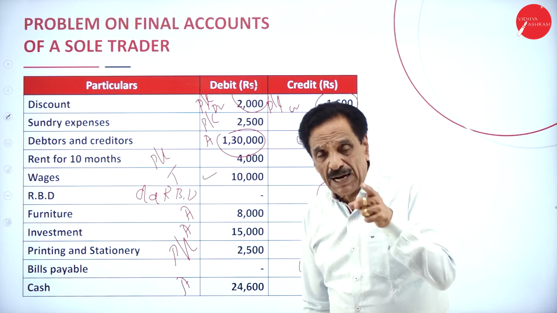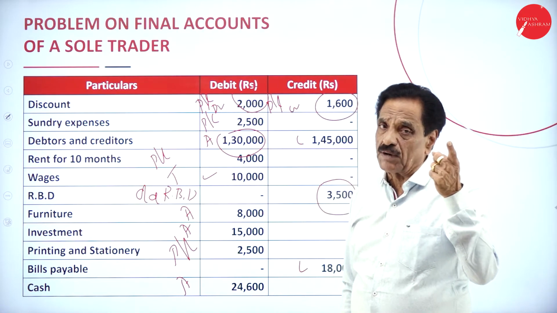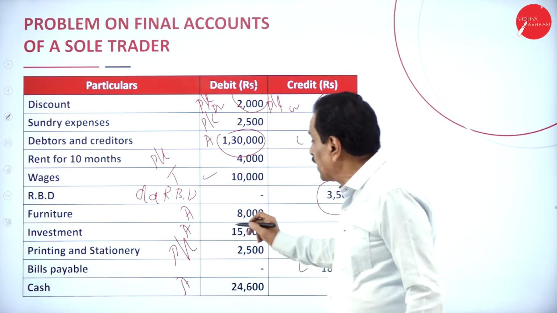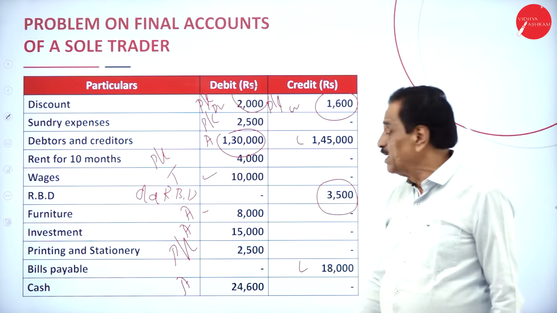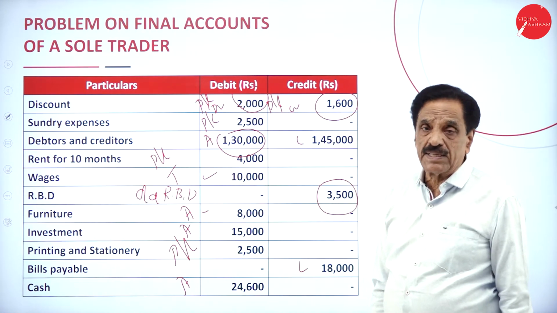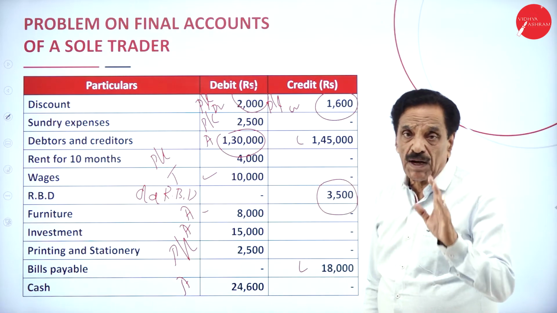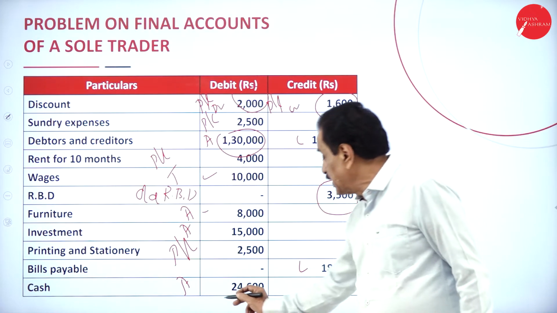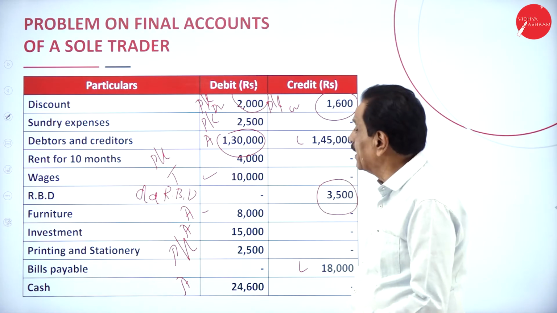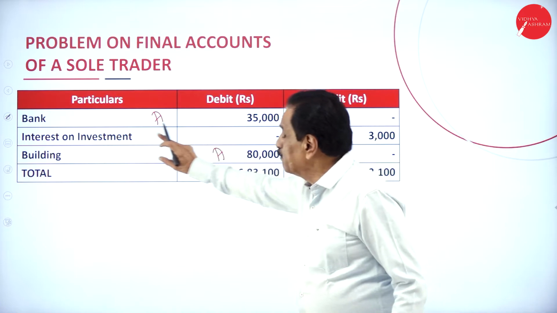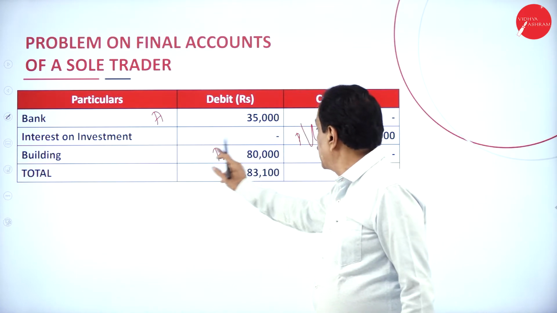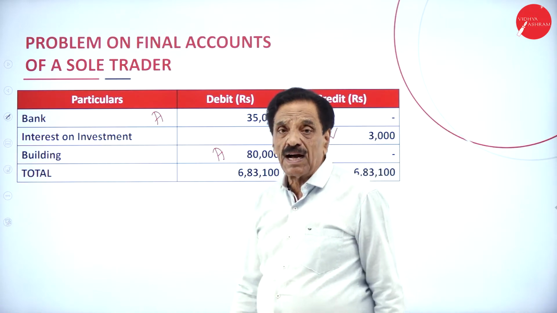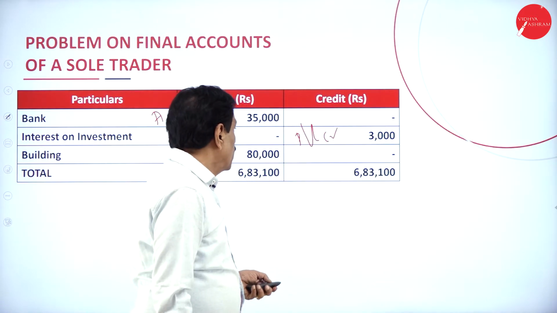RBD means old RBD. What's the formula? Bad debt plus new RBD minus old RBD. I will repeat: bad debt plus new RBD minus old RBD. Furniture, asset side of the balance sheet. Investment, asset side of the balance sheet. Printing and stationery, profit and loss account. Bills payable, liability side of the balance sheet. Cash, asset side of the balance sheet. Bank means cash at bank, asset side. Interest on investment, profit and loss account, credit side. Building will come on the asset side of the balance sheet.